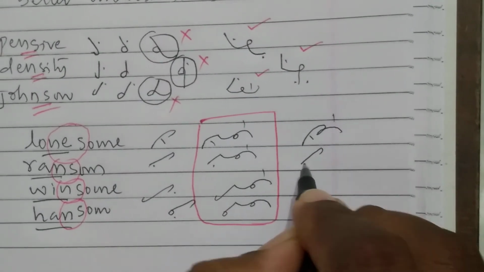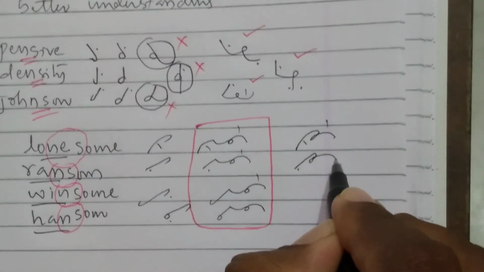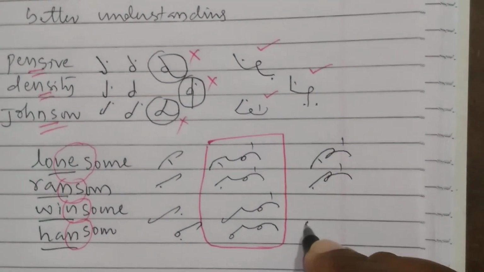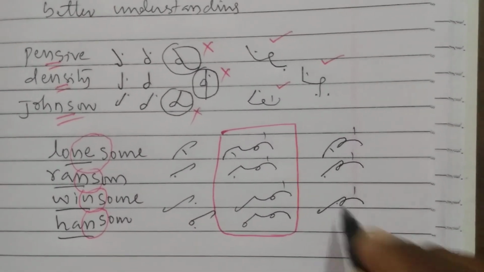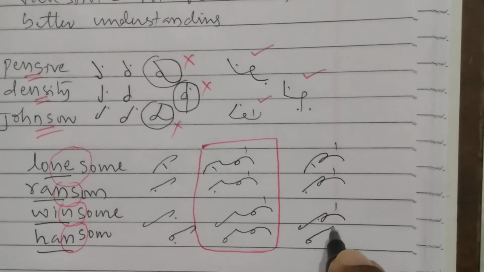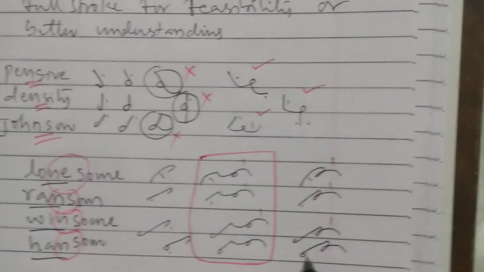Ran, ransom. Win, winsome. Han, handsome.